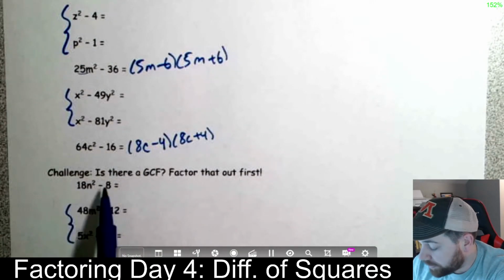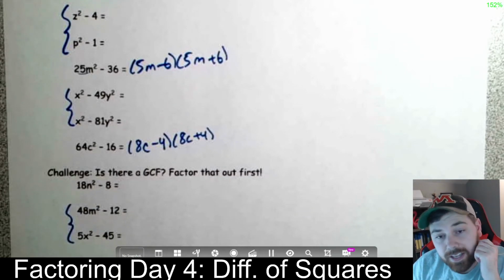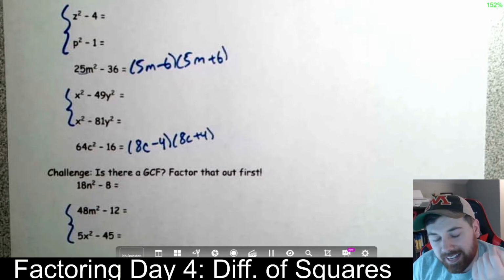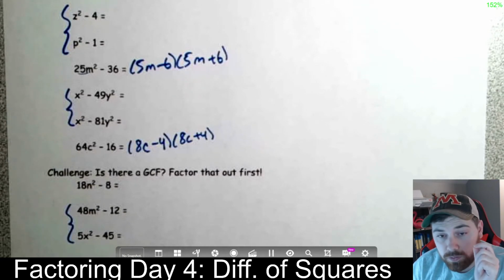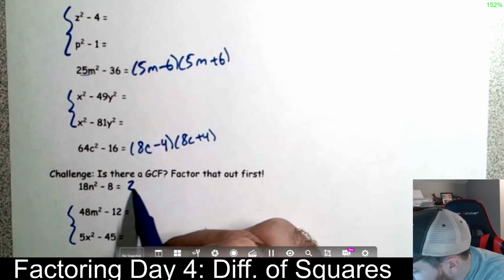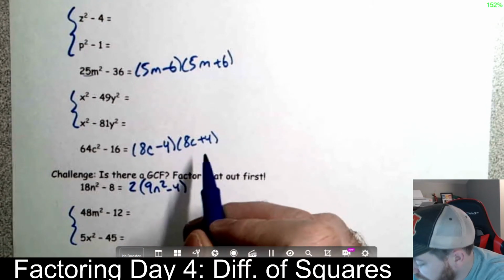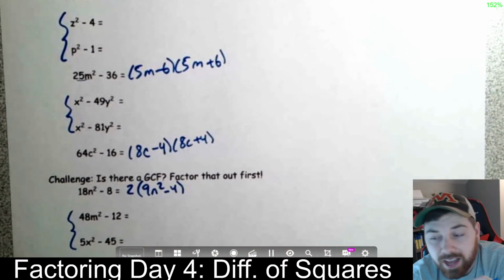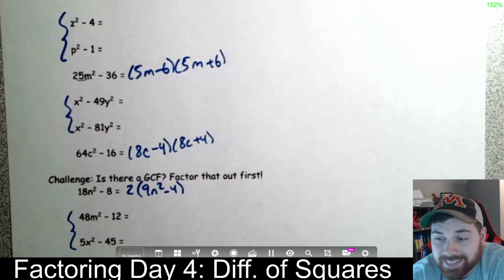Out of these first two, before you do anything from today, can you actually take out a GCF? Looking at 18 and 8, the number that goes into both of those is 2. If I take out a 2, I'm left with 9n squared minus 4. Now this is when we learn stuff. 9n squared minus 4 is of the form something squared minus something squared.